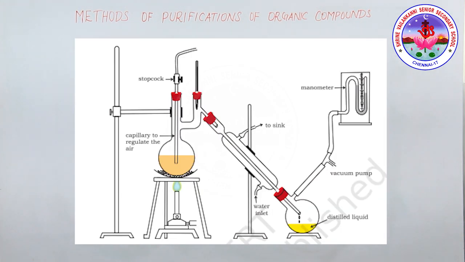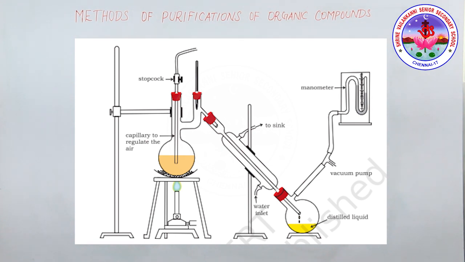In distillation under reduced pressure, a liquid boils at a temperature below its normal boiling point by reducing the pressure. You can see the diagram. This method is used to purify liquids having a very high boiling point and those which decompose below their boiling point. Such liquids are made to boil at a temperature lower than their normal boiling point by reducing the pressure on their surface.